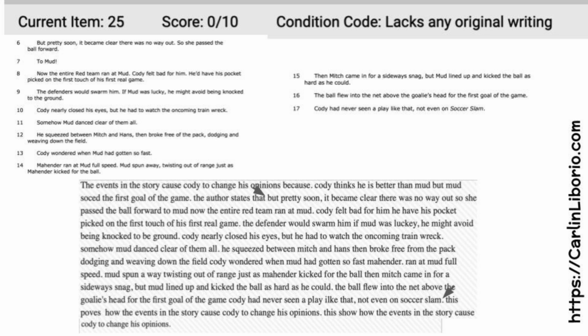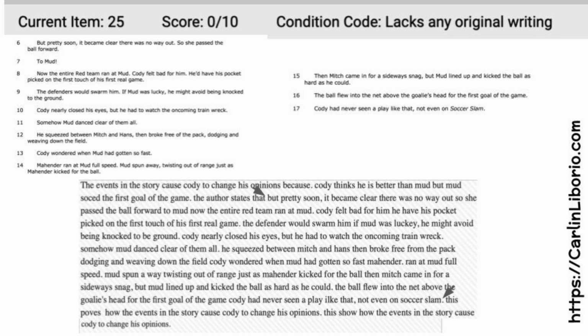The student wrote, the events in the story caused Cody to change his opinions because Cody thinks he is better than Mud, but Mud scored the first goal of the game. That's the only thing the student really writes in his own words. And does that answer the question?